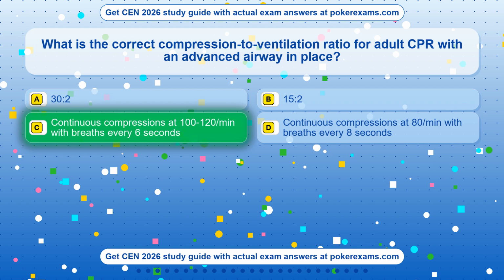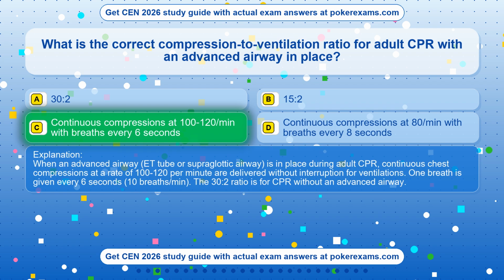Continuous compressions at 100-120/min with breaths every 6 seconds. When an advanced airway, ET tube or supraglottic airway, is in place during adult CPR, continuous chest compressions at a rate of 100 to 120 per minute are delivered without interruption for ventilations. One breath is given every 6 seconds, 10 breaths/min. The 30:2 ratio is for CPR without an advanced airway.